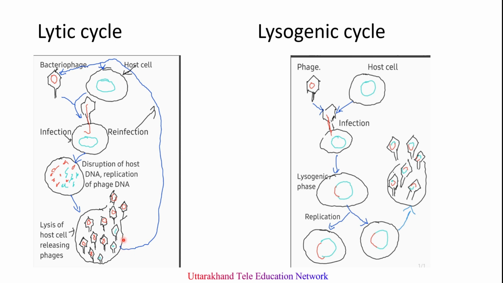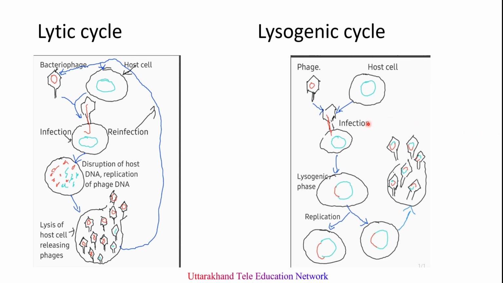Upon subsequent lysis of the bacterial cell, new phages are released, and when such phages infect a new bacterium, there may occur three situations. The first one is successful gene transfer, another one is unsuccessful gene transfer, and the third one is survival. We will discuss all these situations later. After the lytic cycle, the second one is the lysogenic cycle.